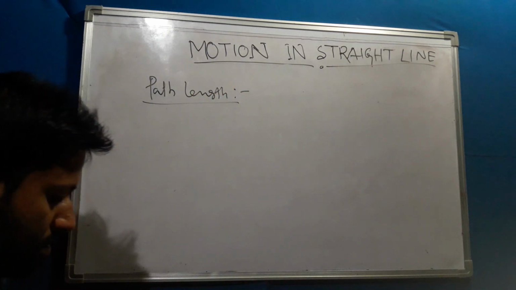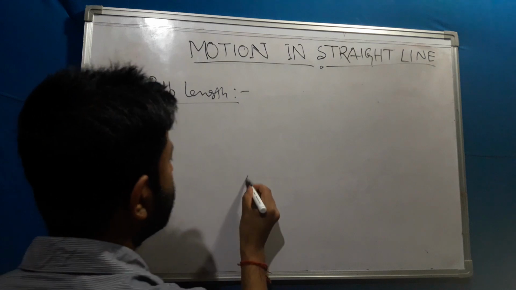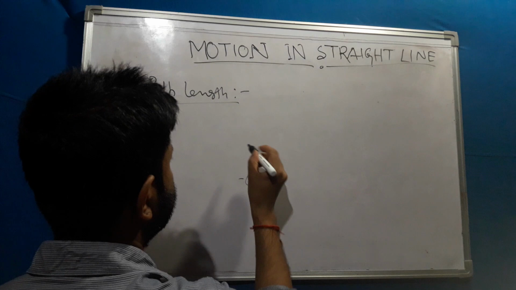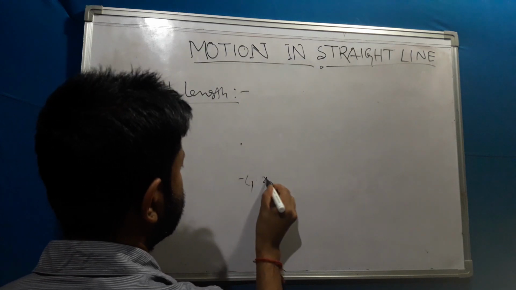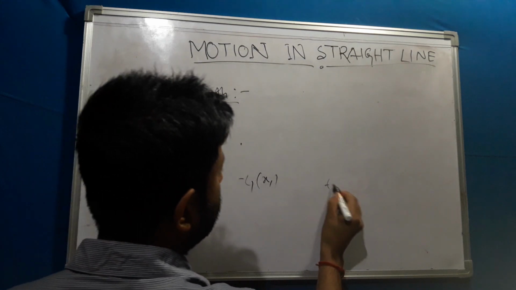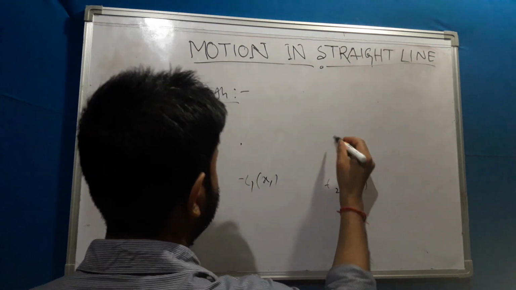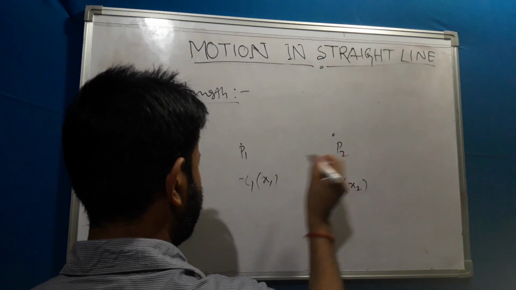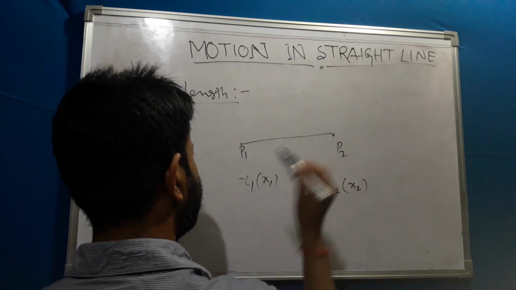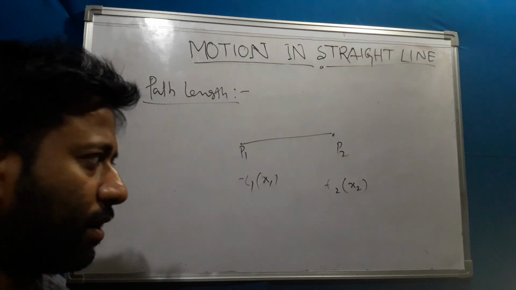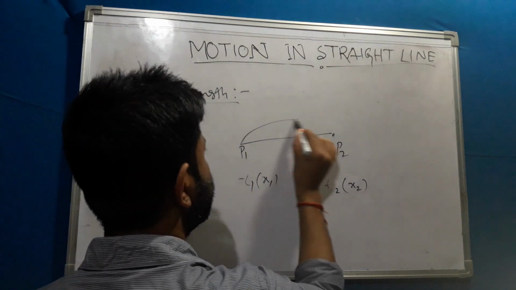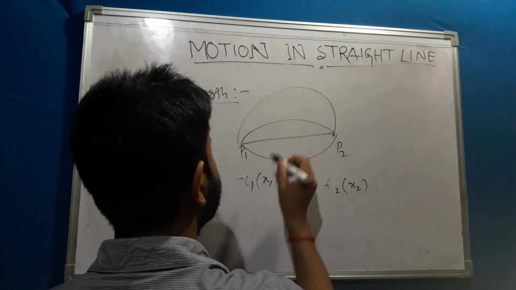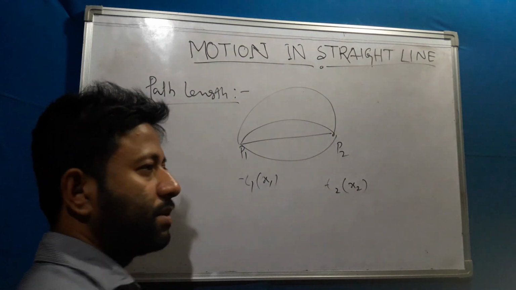Path length means whenever an object, suppose at t equal to t1 the object is here, this is the x1 position, and at t equal to t2 time it is at the x2 position. So this is p1 and this is p2. How does it go from p1 to p2? That is the path length. This may be in this way, or this way, or this way. All of them I can represent as a path.